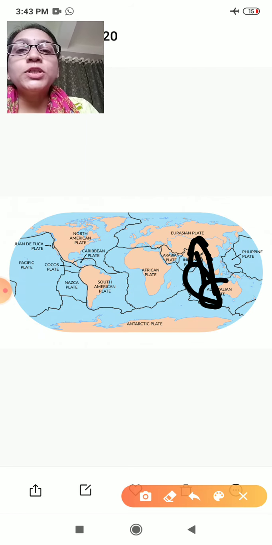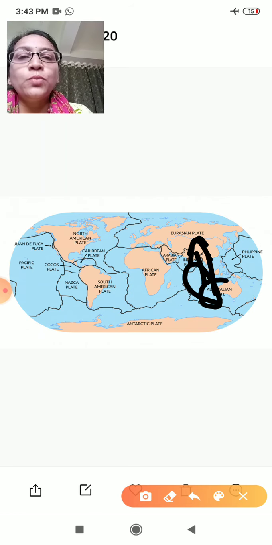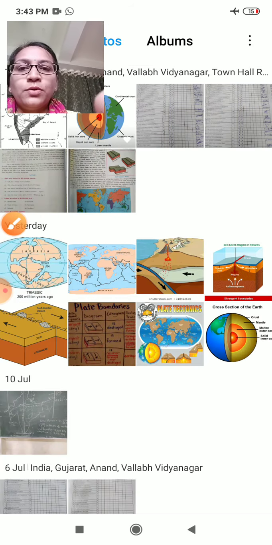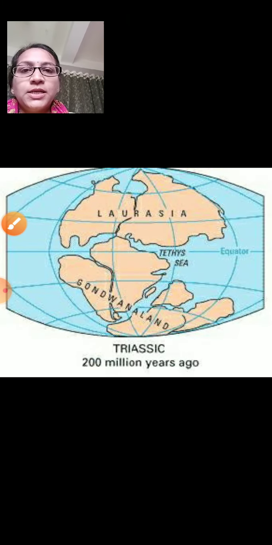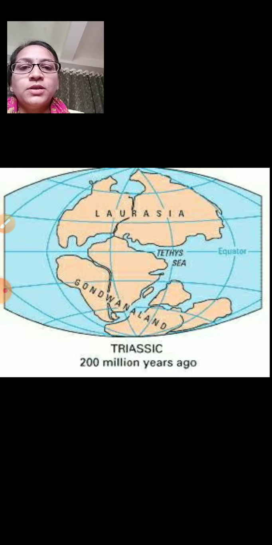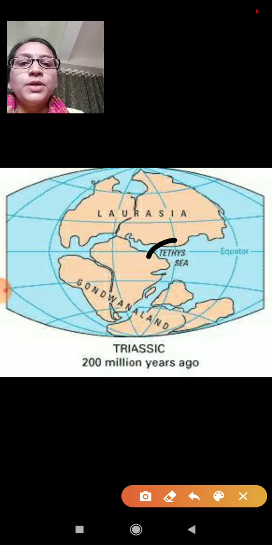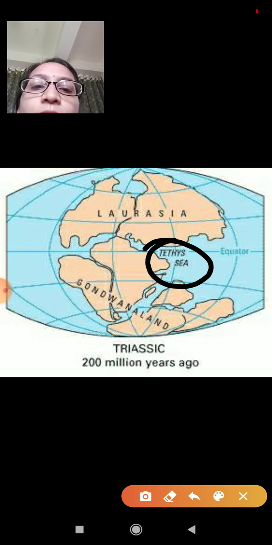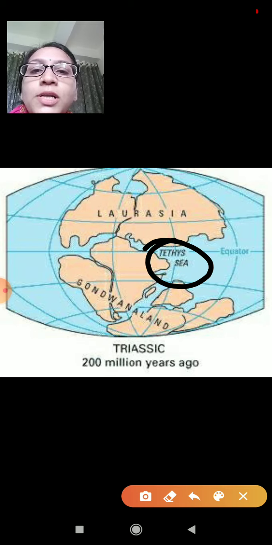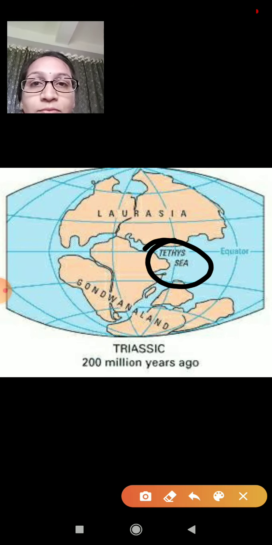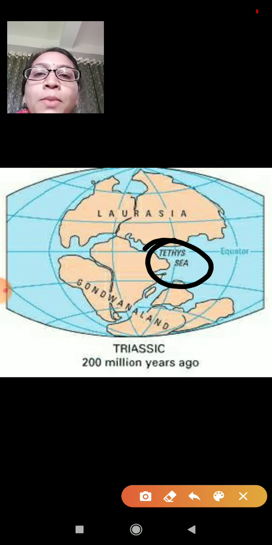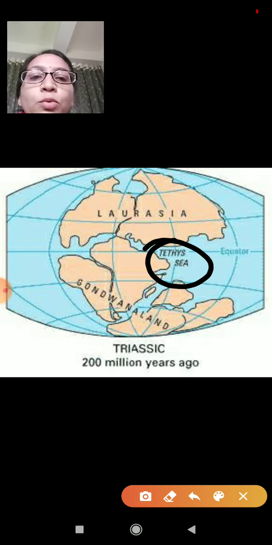Due to this collision between the Indo-Australian plate and the European plate, the Himalaya mountain system emerged out of the Tethys sea. Because of this collision process, the Himalaya mountain ranges emerged.